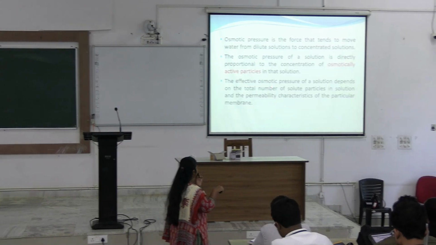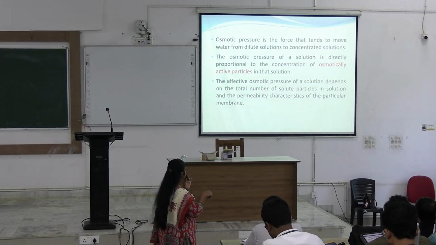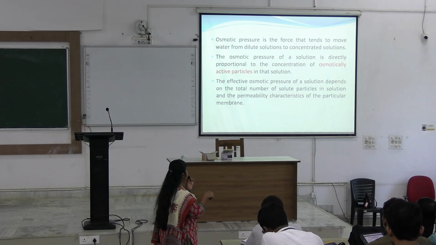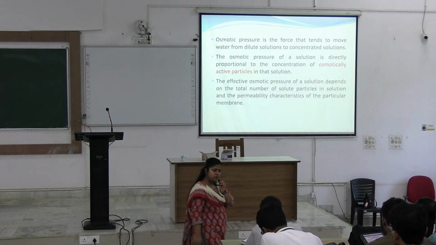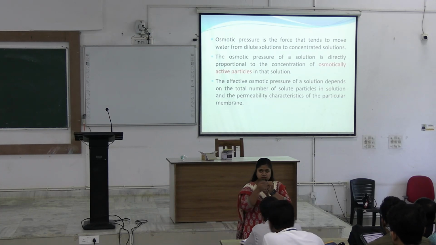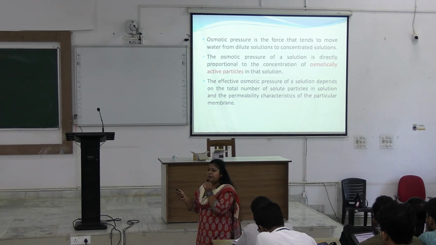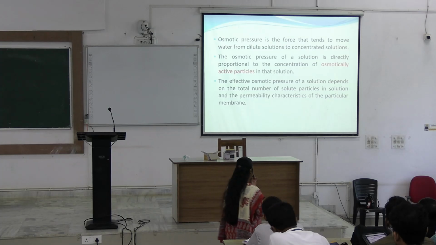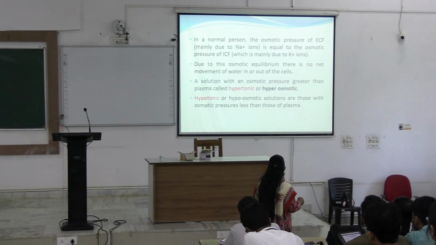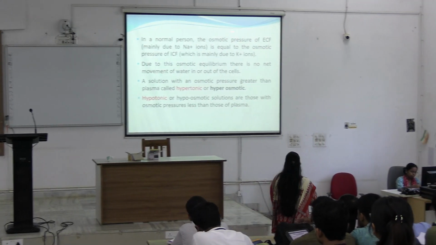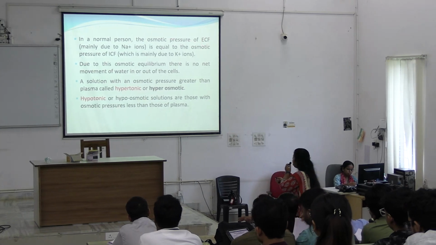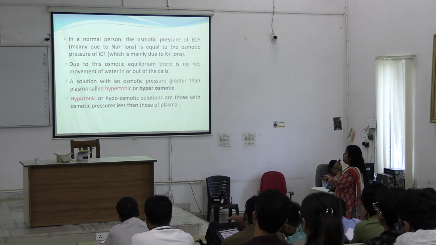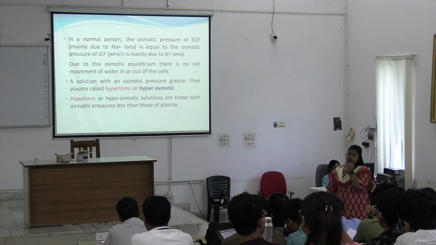So that is written here, effective osmotic pressure of a solution depends on total number of solute particles in solution and permeability characteristics of the particular membrane. Okay, so not only on the solutes, also the membrane matters. It should be permeable to the solute particles. In a normal person, the osmotic pressure of extracellular fluid, that is mainly due to sodium, is equal to osmotic pressure of intracellular fluid, which is mainly due to potassium ions.